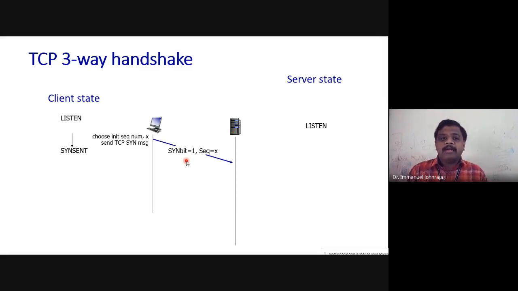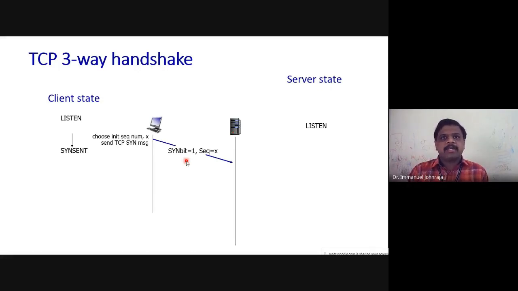Okay, and initially there will be a sequence number initiated by the client. There are multiple things involved in this. If you are very much interested in knowing about the three-way handshake protocol, you have a great deal of literature. I invite everyone to read how this initial sequence number is established, so as to avoid certain kinds of attack on TCP.